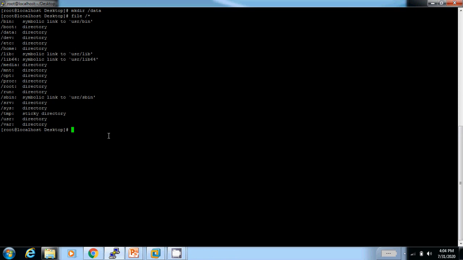If you want to create multiple directories with a single command: date, time, year, and the location is slash. Then again I run the file command.